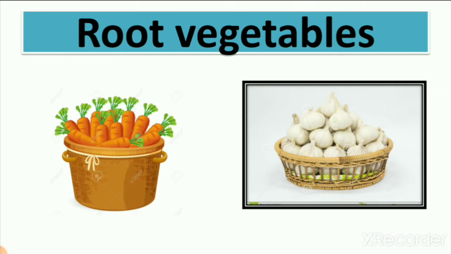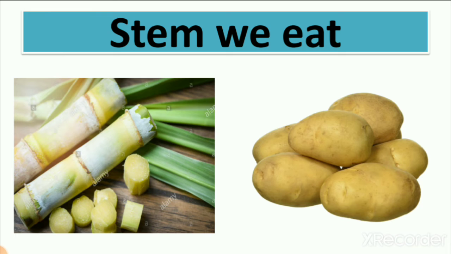Then we learn about root vegetables. We learn about root vegetables like carrot, onion, garlic, radish. All are root vegetables, which grow along the ground, underground, not on the ground. That's why we call them root vegetables, because roots grow underground. So carrot, onion, garlic, all are root vegetables.